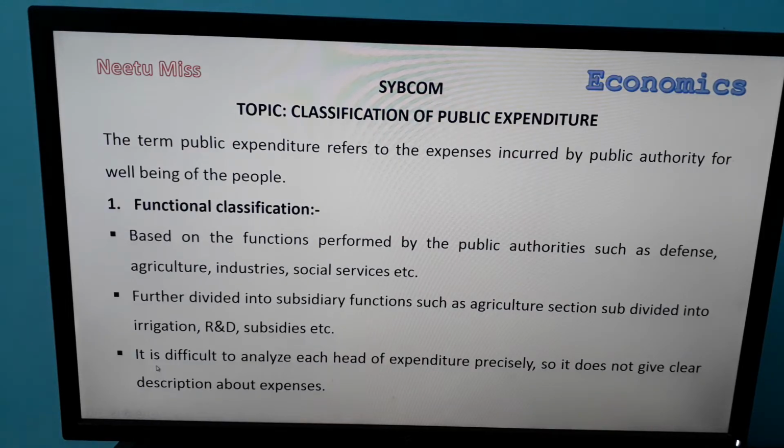In functional classification, it is very difficult to analyze the expenditure of each and every head, so it does not give a clear description of the expenses. So in short, functional classification means the government has to perform various functions, and on the basis of those functions the government makes its expenditure.